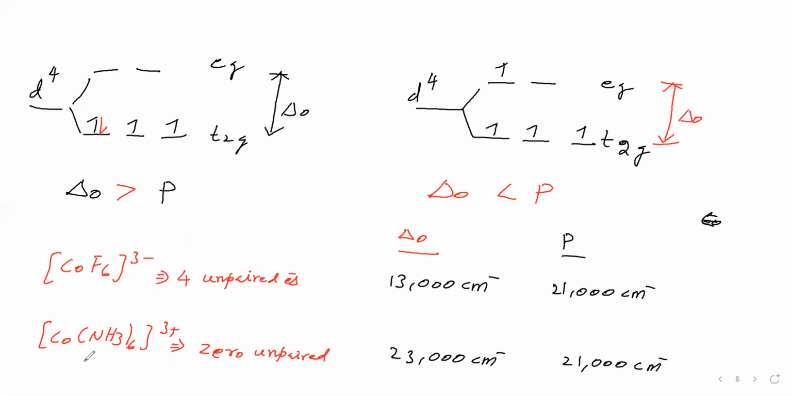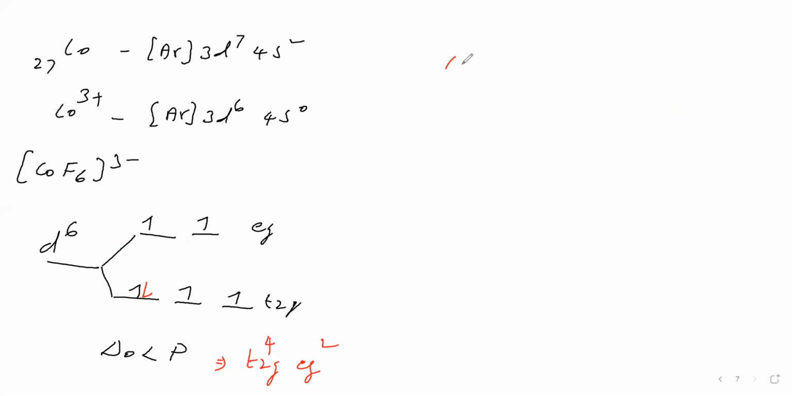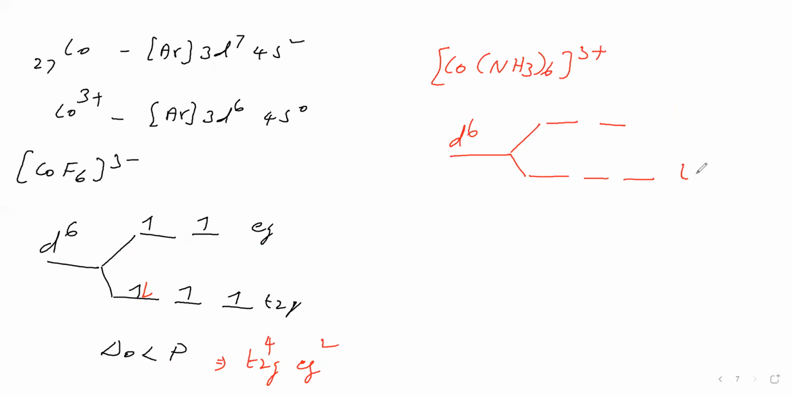Okay. Now we will take the [Co(NH3)6]3+ complex. In this one, how it will be, we'll see. In this one, the d6 configuration is there. That d6 we will write. Now we will take t2g and eg.